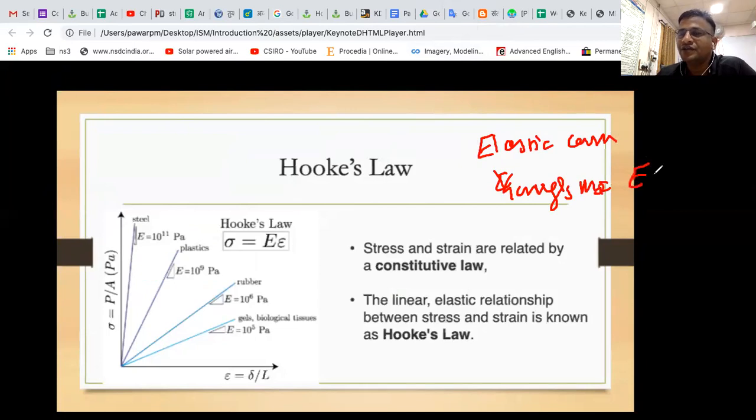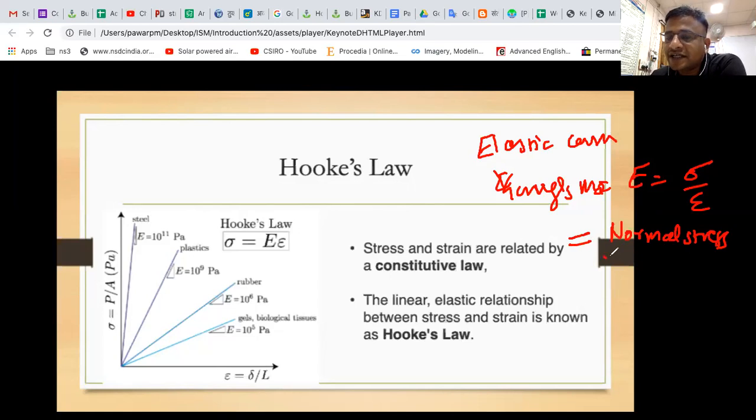E is equal to sigma by epsilon. Write down sigma by epsilon. So what is sigma? You can say normal stress divided by normal strain.